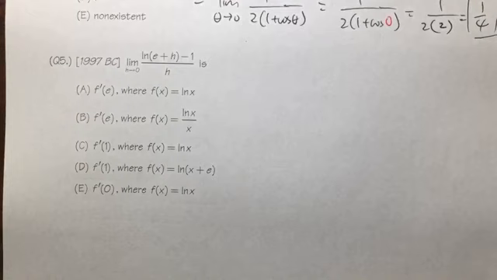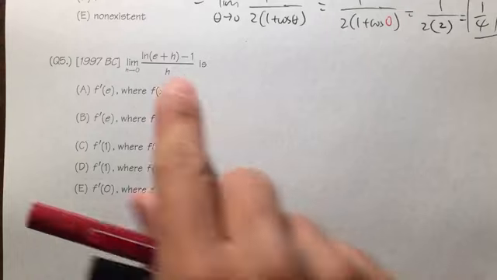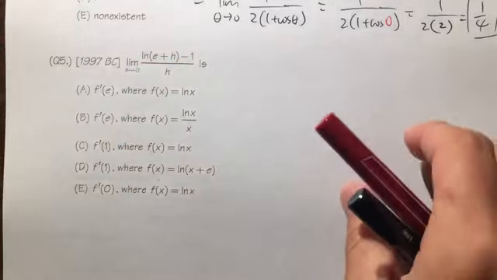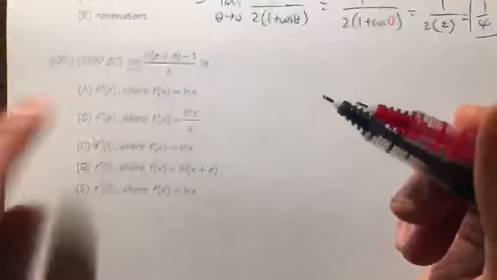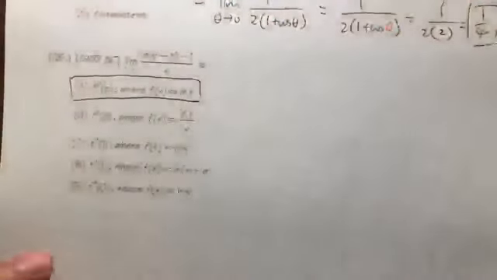So I have a lot of votes for the answer A, and some people say B. Yeah, because if you use L'Hopital's rule, you actually end up with a number for the answer. That's not what we want. This is the definition of the derivative, that's right. So, yes, the answer to this is A. This is the definition of derivative.